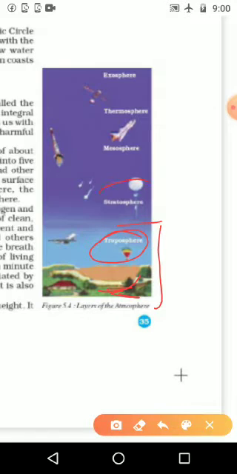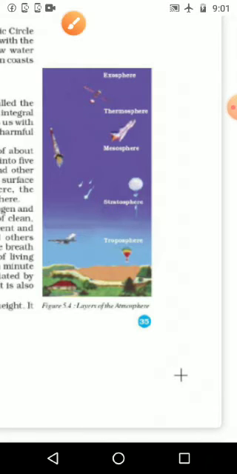Then the second one is the stratosphere. Then the third one is the mesosphere. Next is the thermosphere. Then the last one is the exosphere. If you look here, we live in the troposphere, and we can see all types of climate and other things. In the stratosphere there are not that many climatic changes, so aeroplanes usually go to the top of the troposphere or into the stratosphere. Here in the picture, the satellite is given. We keep the satellite in the exosphere to get connection with other people or other areas.